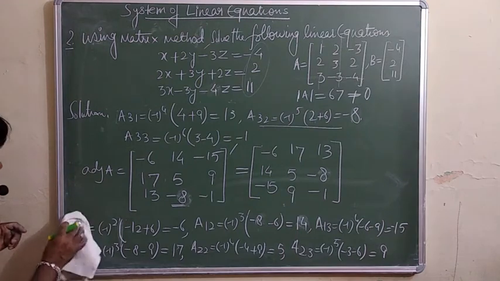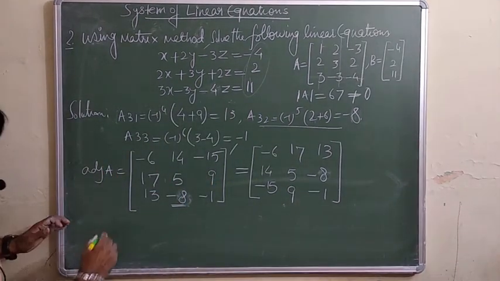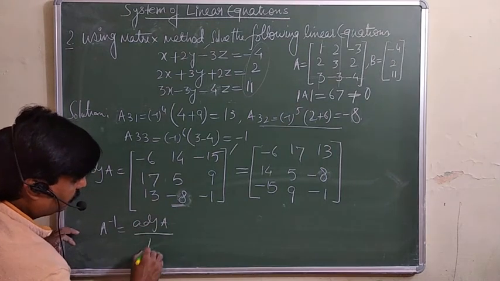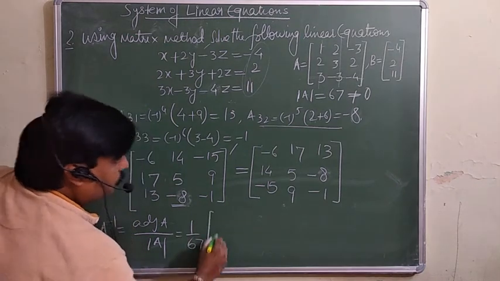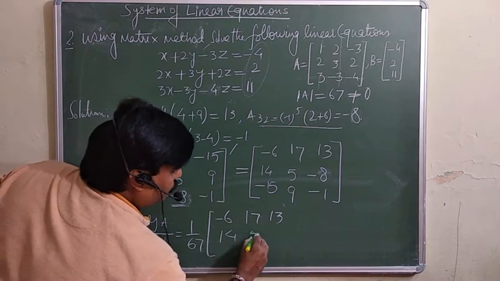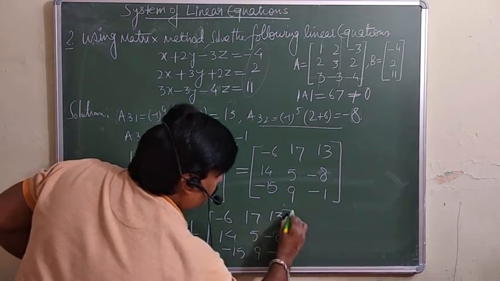Now you have to find the A inverse. A inverse is equal to adjoint A over determinant of A. So directly, 1 over 67 times minus 6, 17, 13, 14, 5, minus 8, minus 15, 9, minus 1.